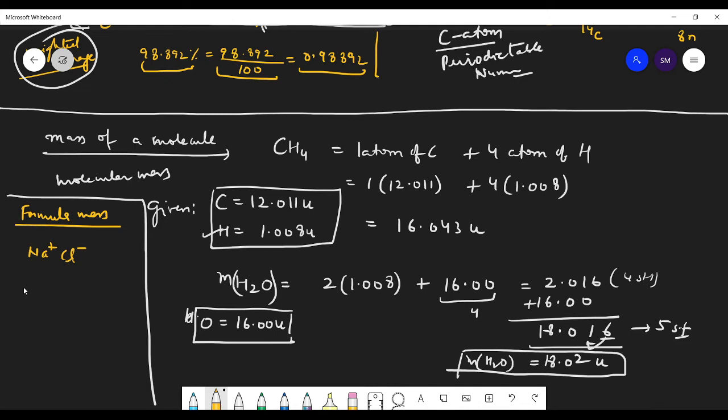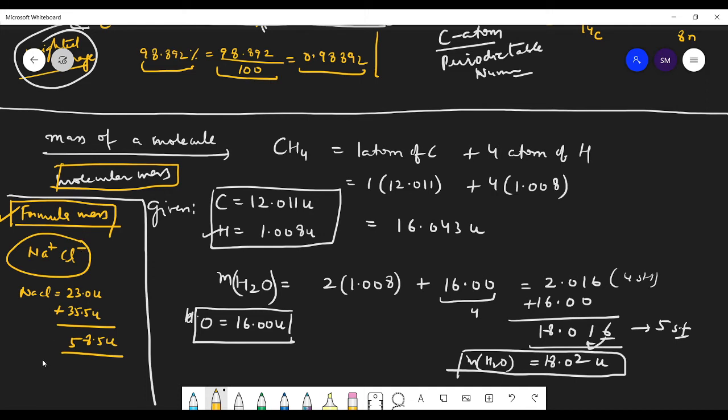So the formula mass of NaCl will be equal to one atom of sodium, whose mass is 23.0 unified mass, and chlorine is 35.5. So the answer will be 58.5 U. The only thing is that the name is changed. Instead of molecular mass, we call it formula mass. Why? Because one molecule doesn't exist separately. They are in a cubic-like structure.